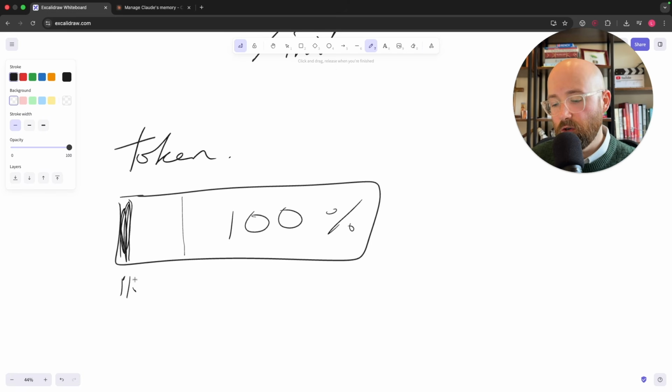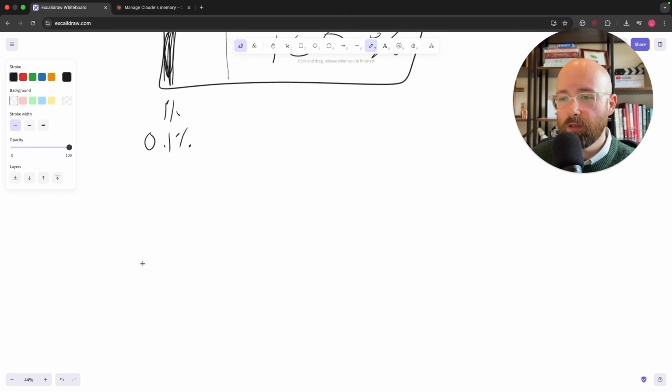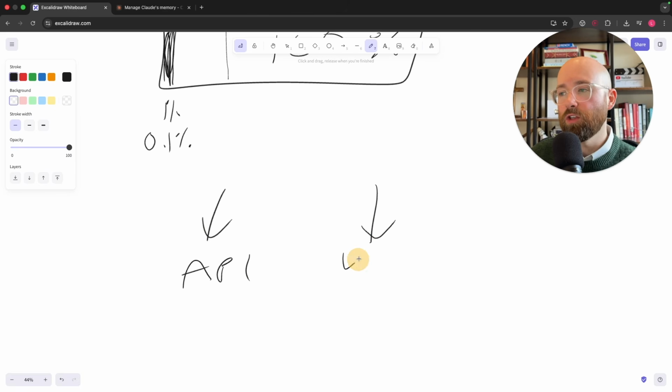Whereas if it takes 0.1% to read the Claude.md file and get most of the understanding, then you've reduced the amount of tokens you're going to burn through, which means reduced API cost, of course, and reduced usage for your Claude subscription, which means you can do more Claude coding.